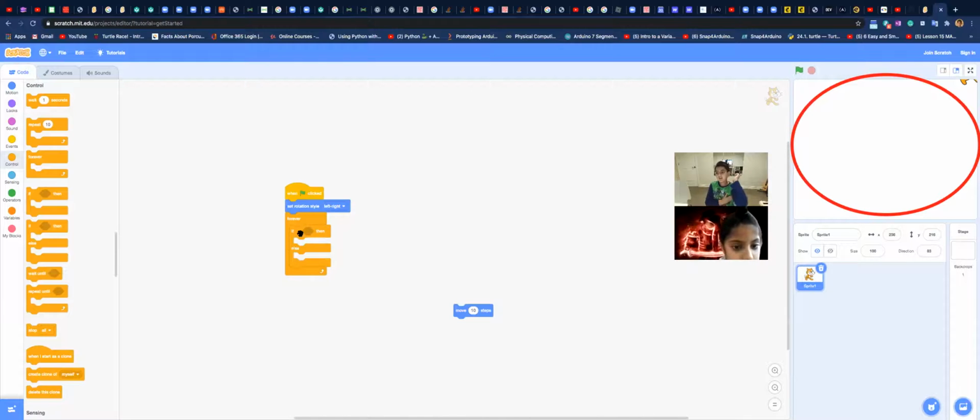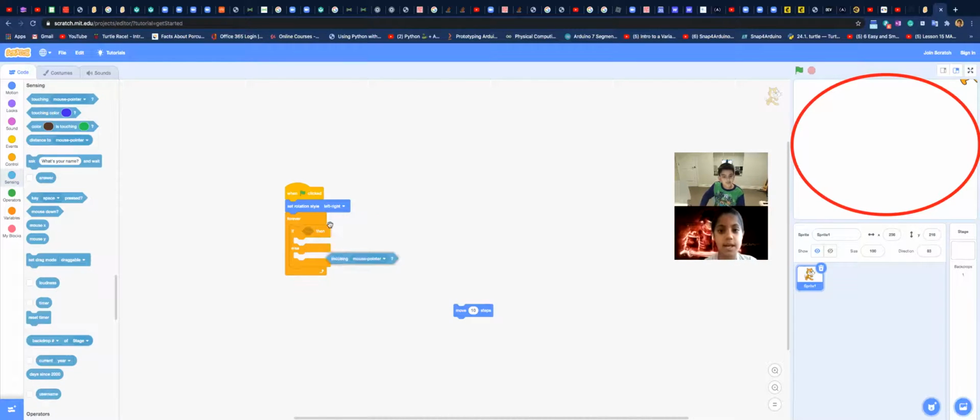This is something you want to do: if it's doing something, then it'll do something else. Let me give you an example. If it's rainy outside, then wear your umbrella, else wear sunglasses. So basically same kind of thing.